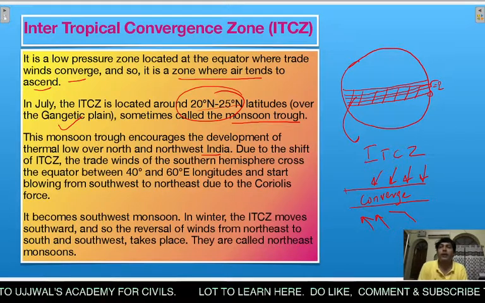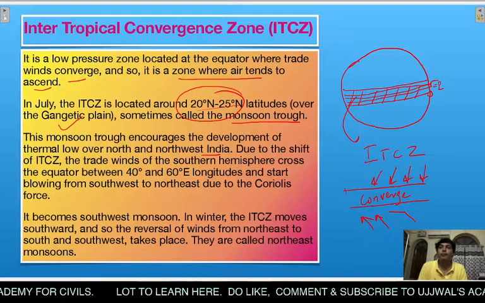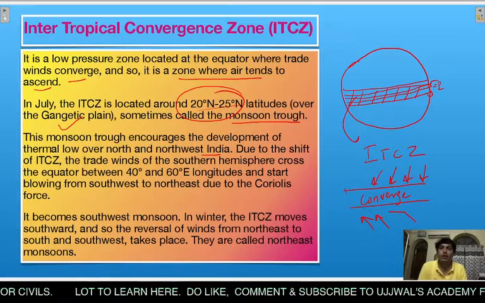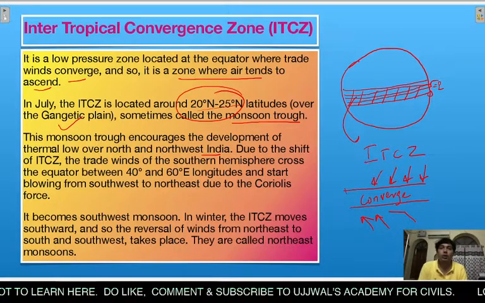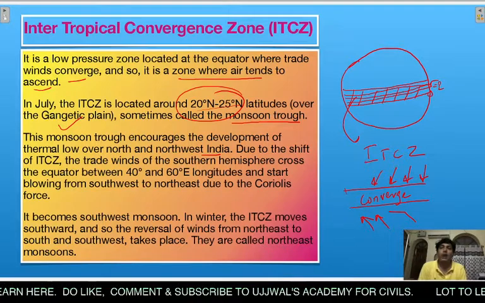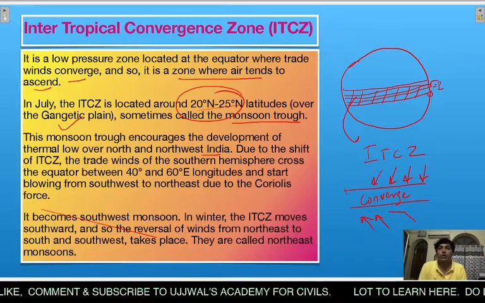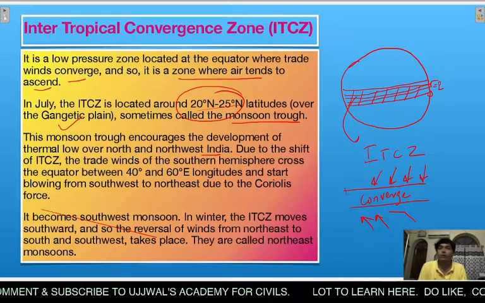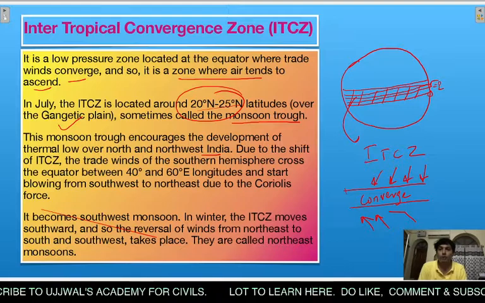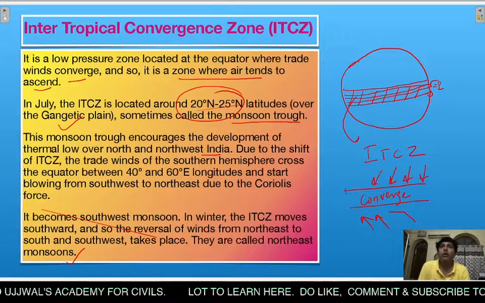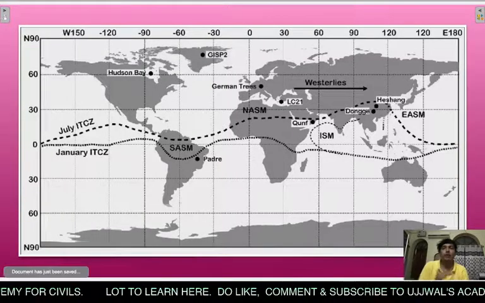Due to the shift of ITCZ, the trade winds of the southern hemisphere cross the equator between 40 degree and 60 degree east longitudes and start blowing from southwest to northeast due to the Coriolis force. It becomes the southwest monsoon. In winter, the ITCZ moves southward, and so the reversal of winds from northeast to southwest takes place. They are called northeast monsoons. So in the months of winter, there is a shift of ITCZ from the northern hemisphere to the southern hemisphere.